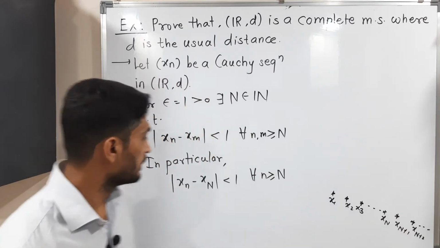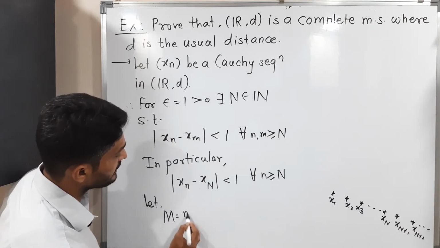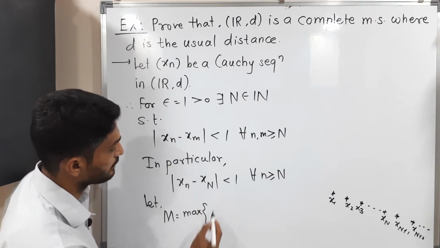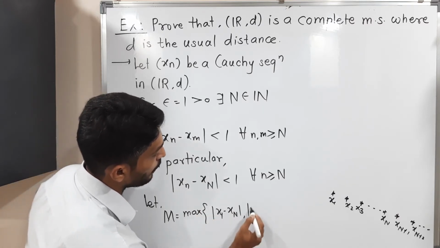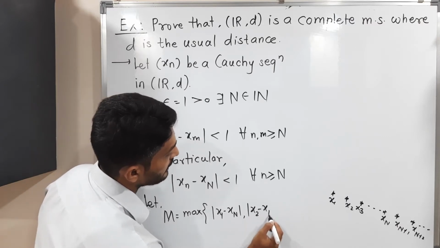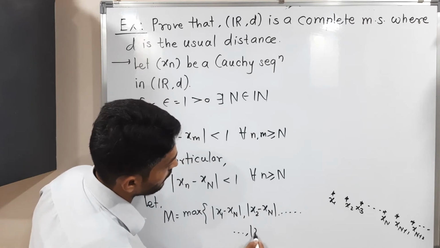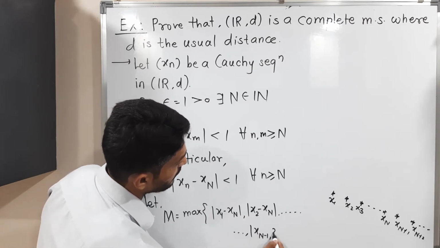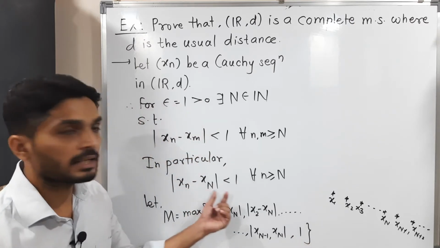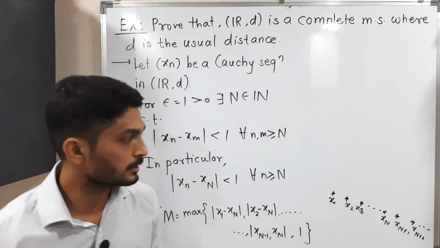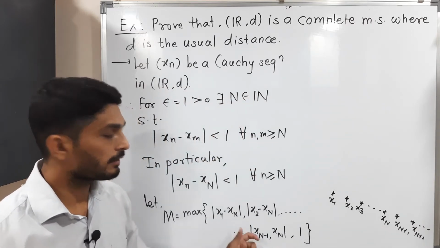So I will consider the previous elements also. Let M be the maximum of |x1 - xN|, |x2 - xN|, and so on up to |xN-1 - xN|, and 1. Since for the remaining elements 1 is enough, as we know the distance between the remaining elements and xN is less than 1, I have considered the remaining elements.